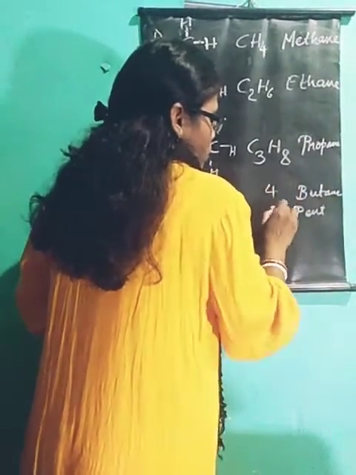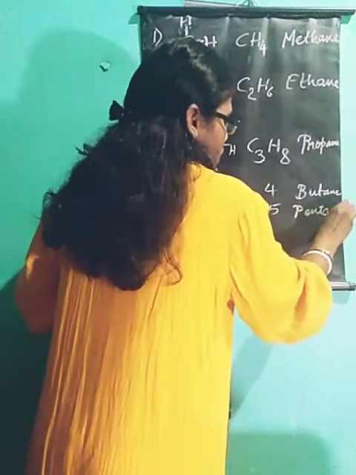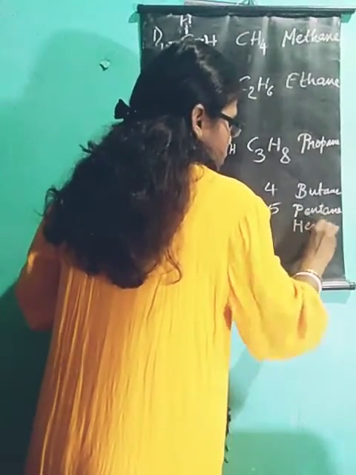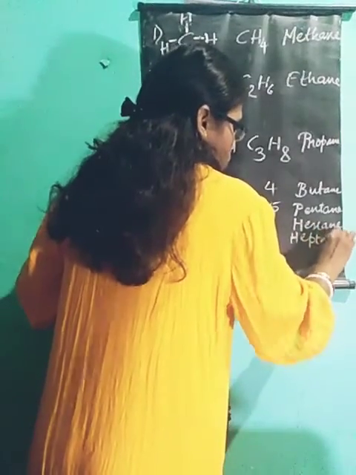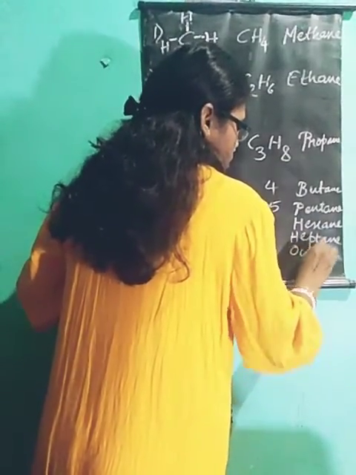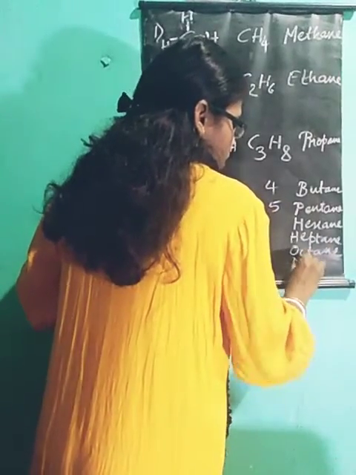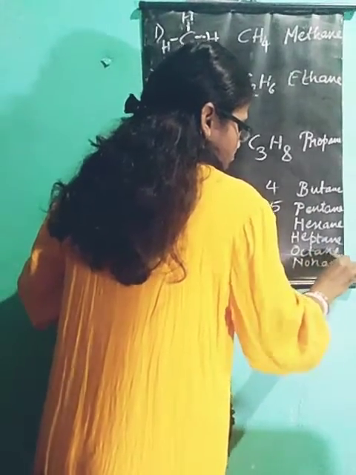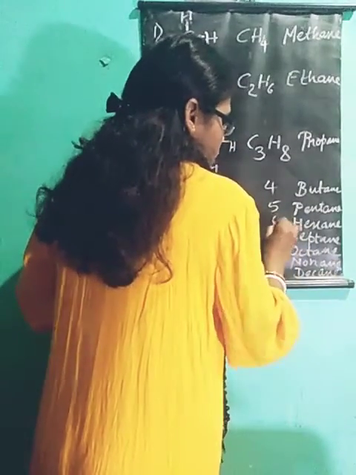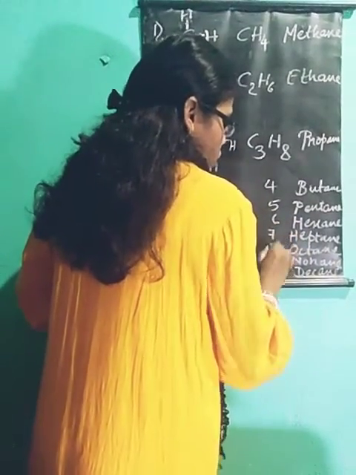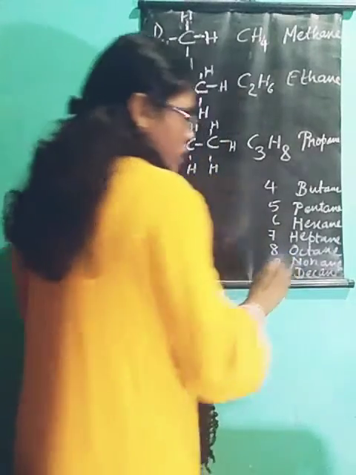This is for 4, this is for 5, pentane, hexane, heptane, octane, nonane and decane. This is for 6 hexane, 7 heptane, 8 octane, 9 nonane, 10 decane.